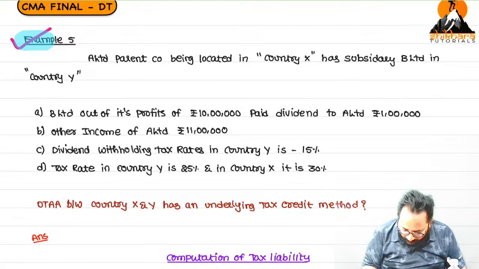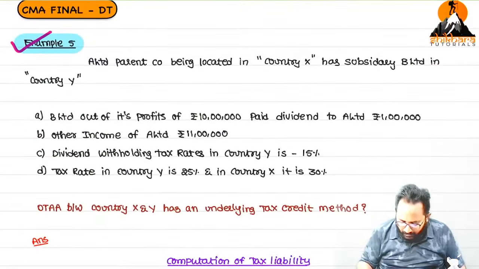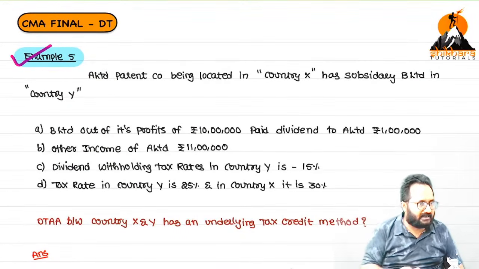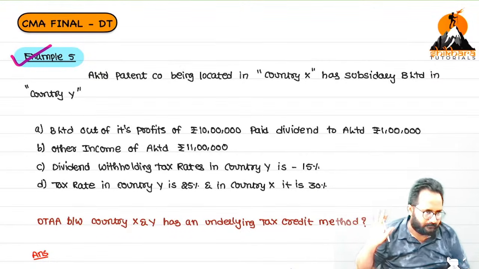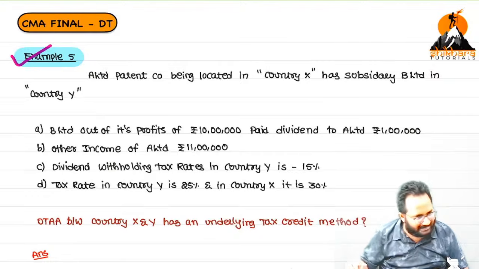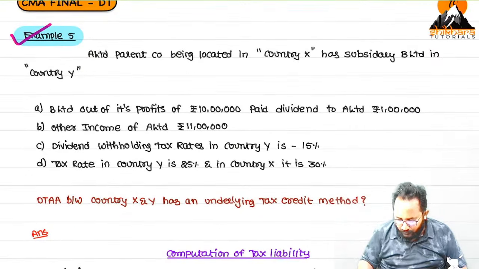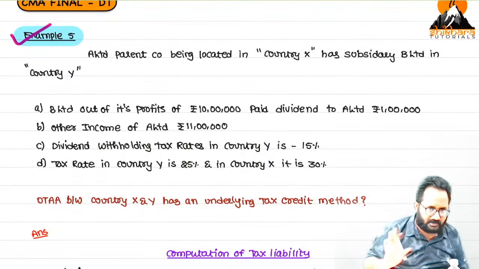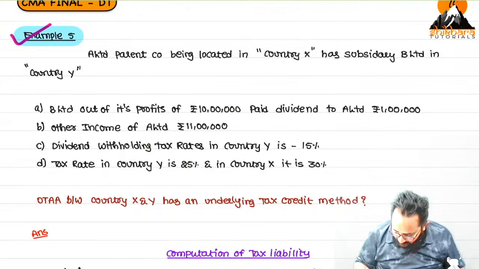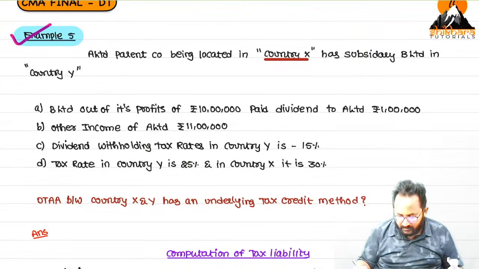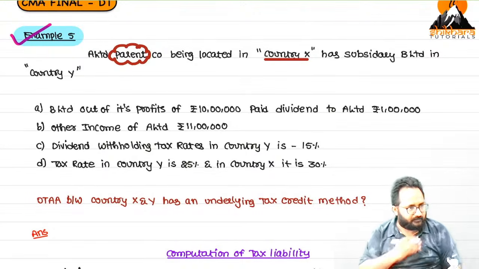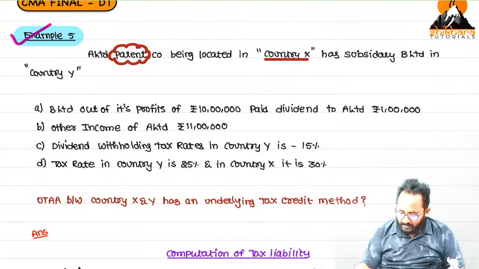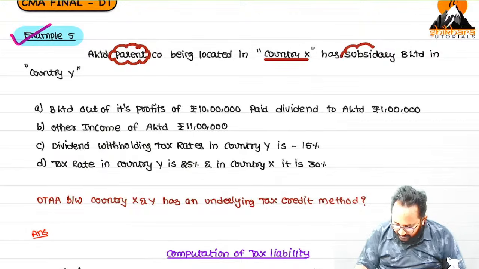Example number 5. Why this example? For understanding the underlying tax credit. But surely they will not give this question directly. Listen carefully, conceptually we will discuss it. A Limited is located in which country? X. It has a subsidiary. A Limited is which company? Parent company. And B Limited is which company? Subsidiary company. Subsidiary company is located in which country? Y.